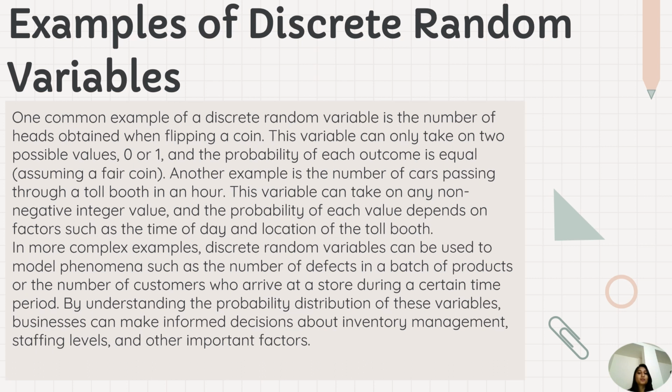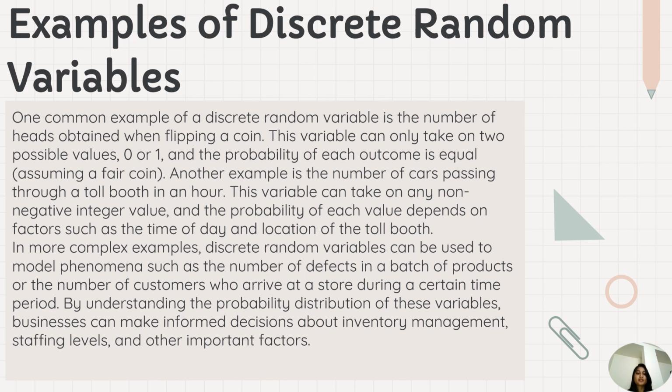Now, let us see the examples of discrete random variables. One common example of a discrete random variable is the number of heads obtained while flipping a coin. This variable can only take on two possible values, 0 or 1, and the probability of each outcome is equal. Another example is the number of cars passing through a toll booth in an hour. This variable can take on any non-negative integer value, and the probability of each value depends on factors such as the time of day and location of the toll booth.